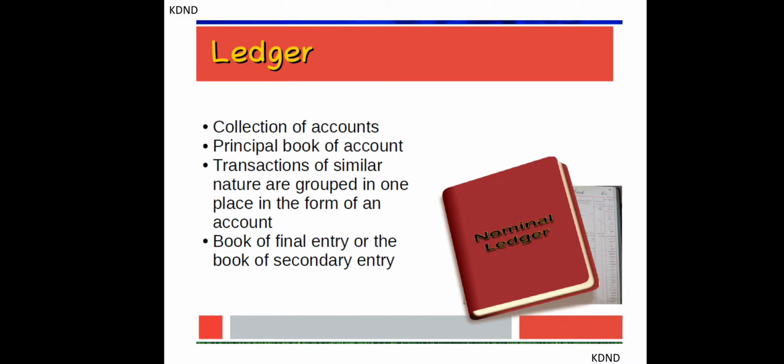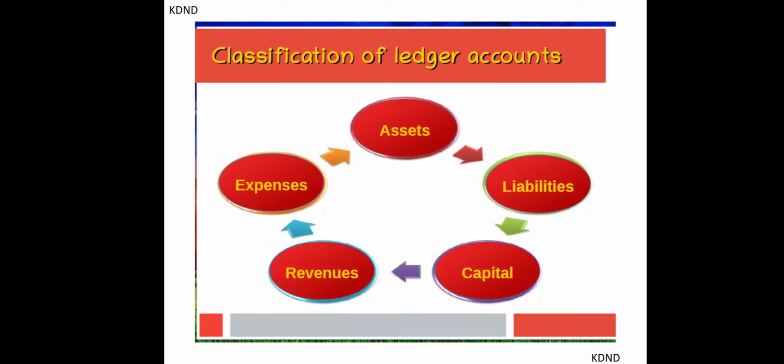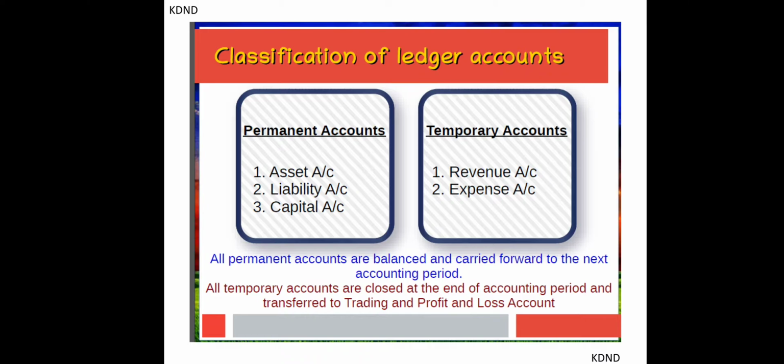If one account is prepared, then all the related transactions of that particular account will be grouped in one particular account. So let's start and have a detail of this. They are classified into five major parts, that is assets, liabilities, capital, revenue and expenses. So classification is done. Now they are further made as permanent accounts and temporary accounts.